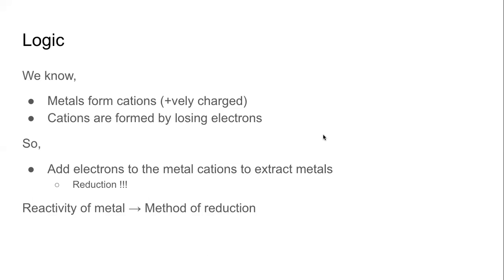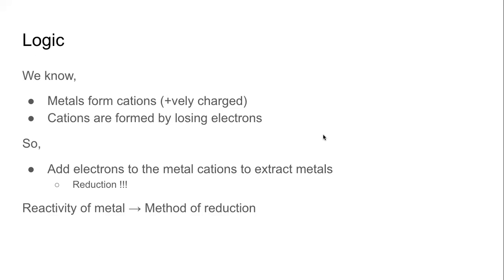So when we say we have to convert the cation into metal, what we have to do is we have to give them electrons. We have to add electrons. And this method is called reduction. So extraction of metals from the ore, from the metal compound, overall, we have to carry out a reduction. That's it. That's the logic. That's the basic chemistry around it.